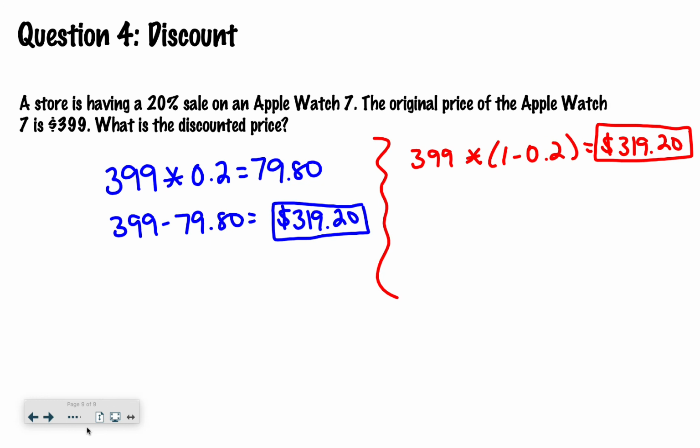All right, with this problem, hopefully, no matter which way you did it, whether you did it the two-step method or the one-step method, you should have ended up at $319.20.